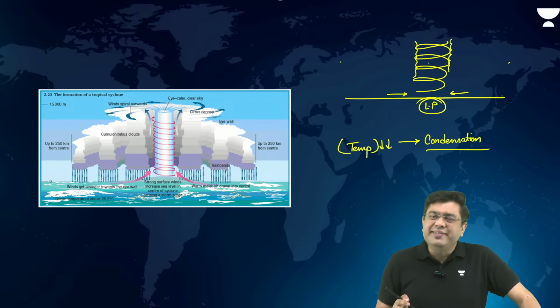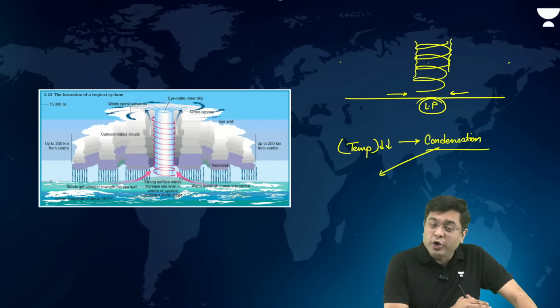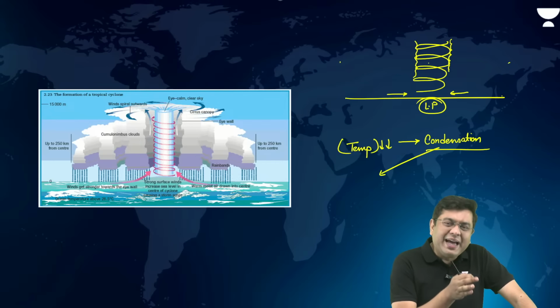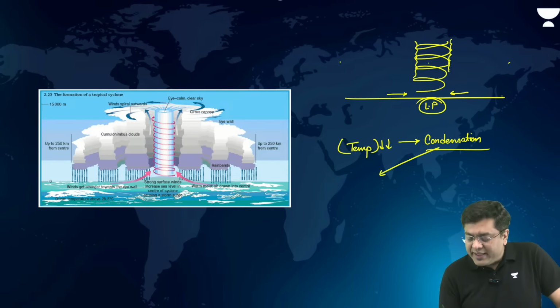Now, as the condensation is happening, that is where the state of matter changes from gas to liquid, heat is released, the latent heat of condensation, right? Whenever you have a change of state, latent heat is consumed or released. So that latent heat of condensation is released.